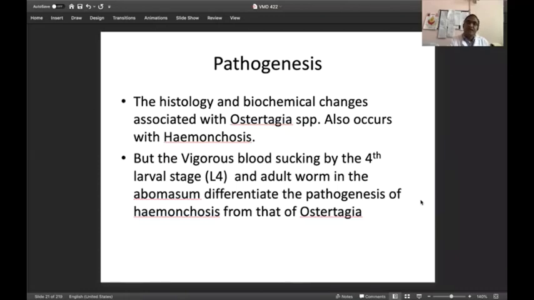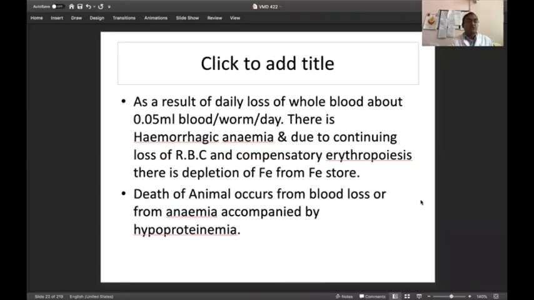So pathogenesis, we have seen the pathogenesis with the help of this flow chart. Now we are discussing how this pathogenesis is similar or dissimilar with the other parasites. The history and biochemical changes associated with Ostertagiasis are also similar here. But apart from that, the severe blood sucking by the L4, L3 larval stage, as well as the adult worms, produces severe anemia and differentiates it from the other 4 parasites we have discussed in parasitic gastroenteritis.